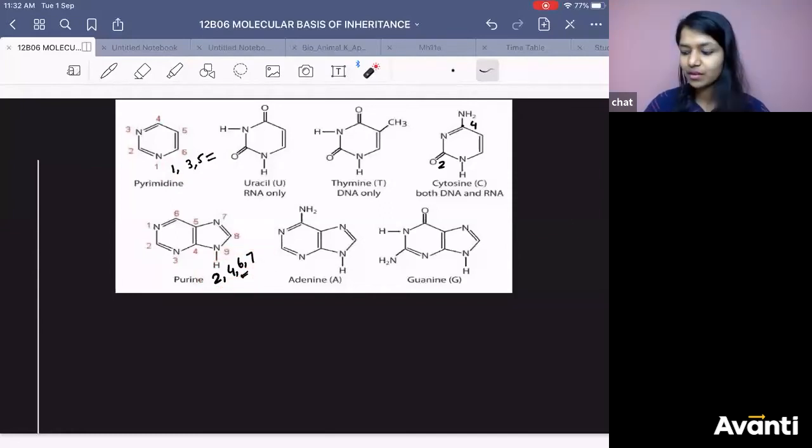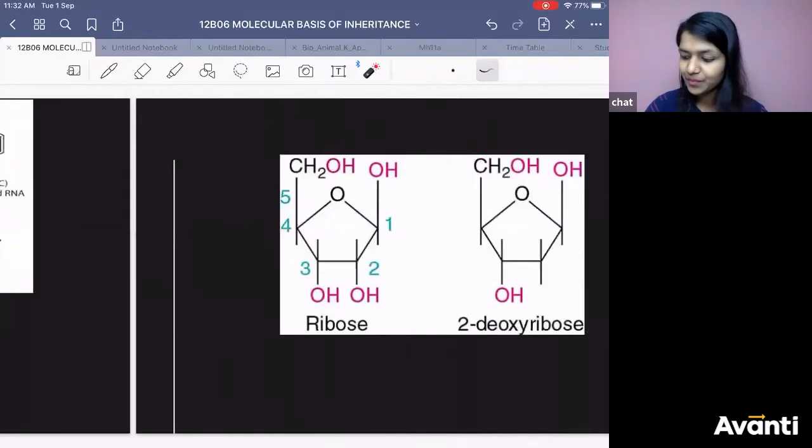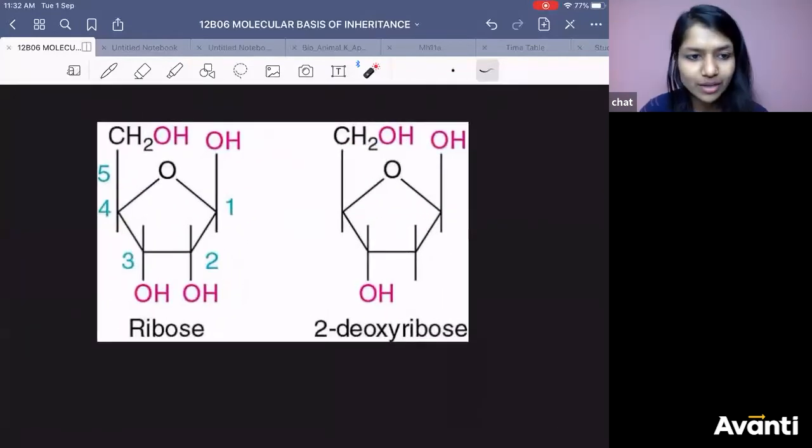Moving ahead, the sugar molecule structure, I hope you know it. It has 5 carbons. I told you if nothing is written, you should consider it as carbon. 1, 2, 3, 4, 5.